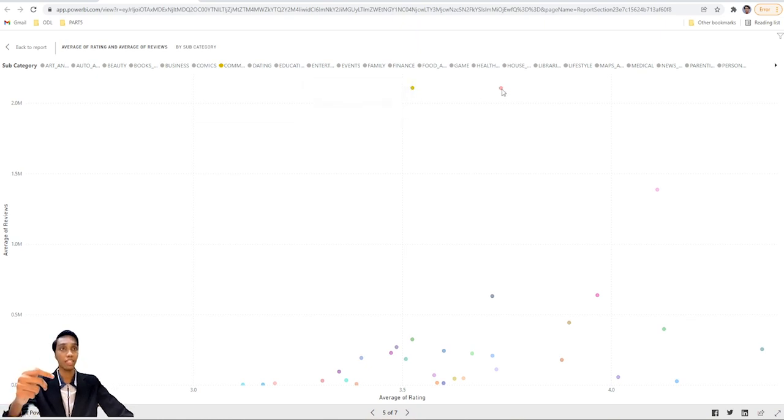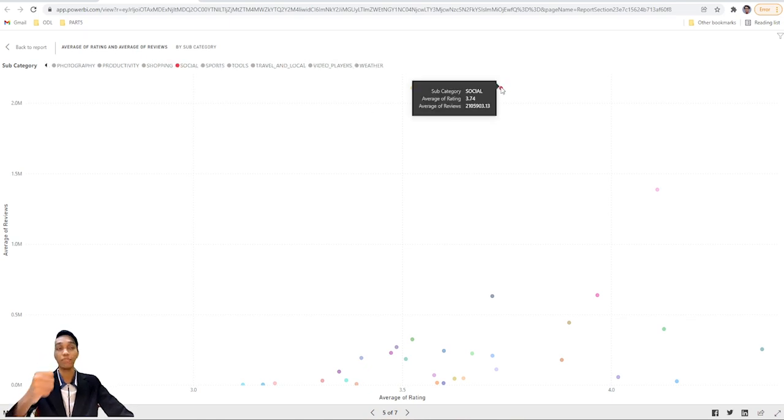And if we look next to it, which is social, social is also quite high for the rating and for the reviews. They have 3.74 rating and 2,105,000 reviews. The social apps that we might use are Facebook, Instagram, Twitter, something like that. So we can see that there is a correlation between the number of reviews and its rating.